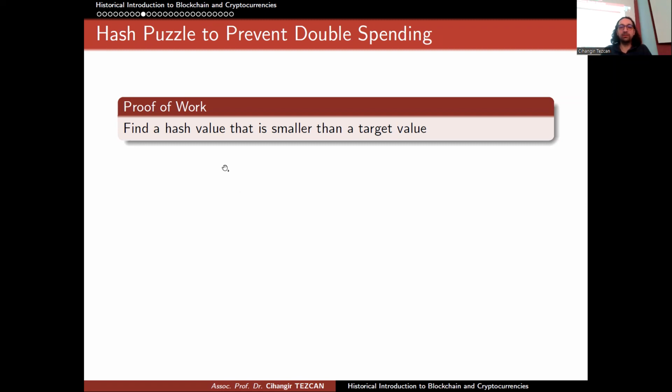This is done by proof of work consensus method. So the idea is as follows. Instead of recording every transaction on the blockchain, let's try to gather them together and compute a hash of it. And if somebody calculates the hash that is smaller than a predetermined value, let's say that he is the winner of this competition, and let's record only those transactions that he included in that hash. Okay, so that is the idea.